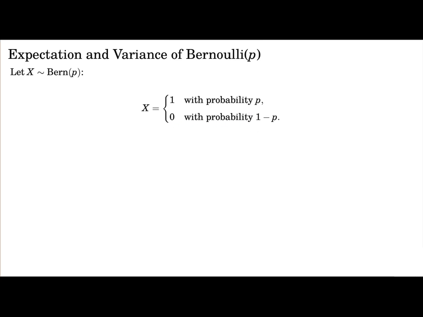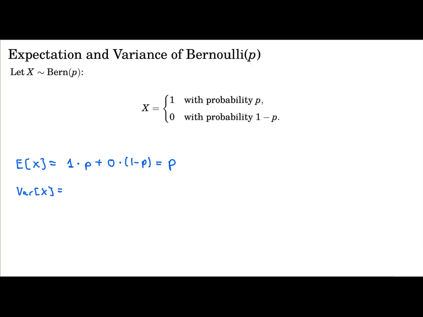The expected value of X is 1 times p plus 0 times 1 minus p, which is just p.